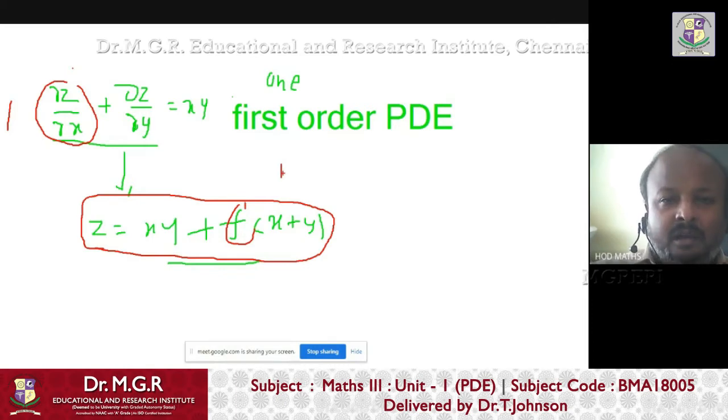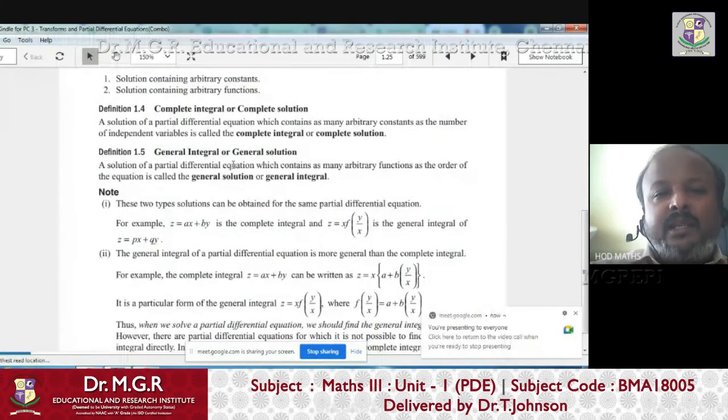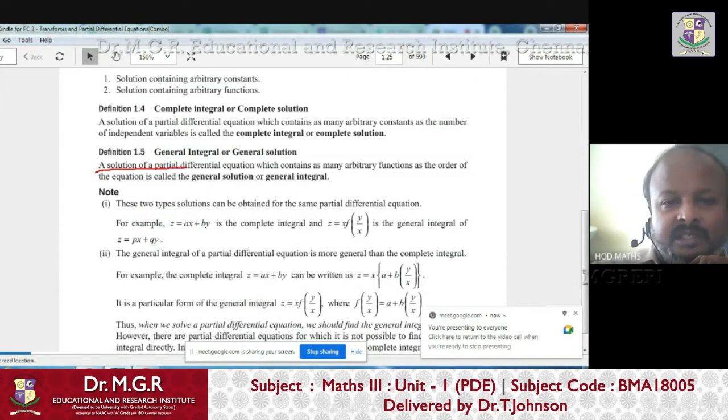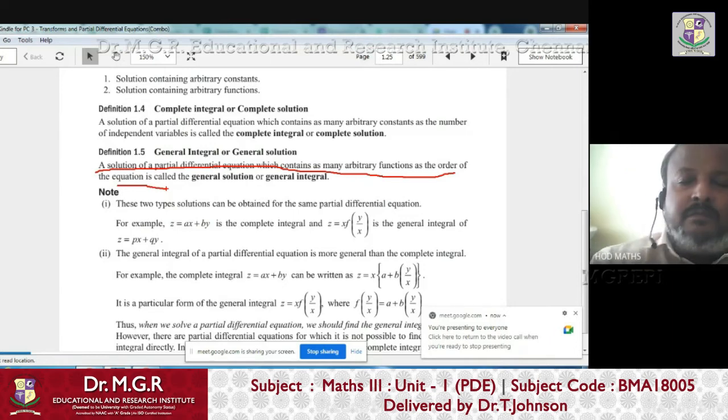So the order of the equation is the same as the number of arbitrary functions in the solution, right? So you come back to the definition of general solution. It says a solution of the partial differential equation which contains as many arbitrary functions as the order of the equation. So for a first order equation, if you get a solution with one arbitrary function, then that solution is called the general solution.